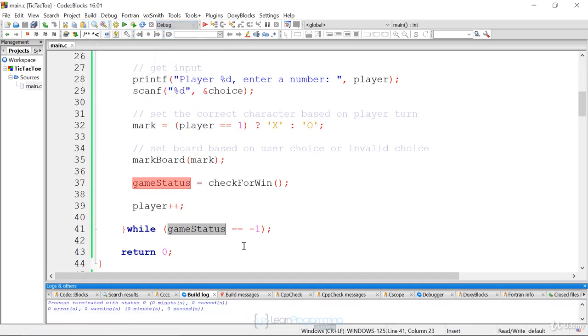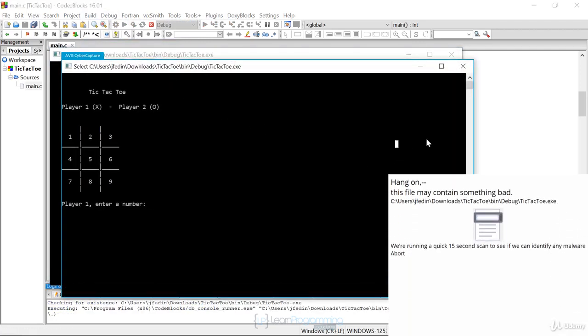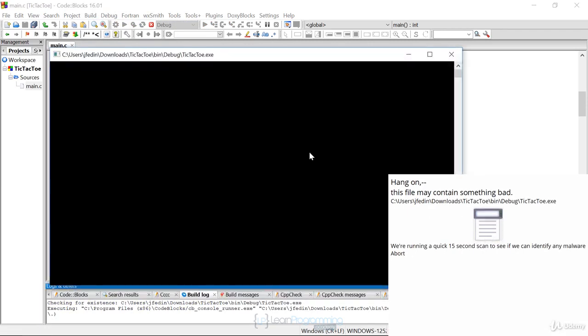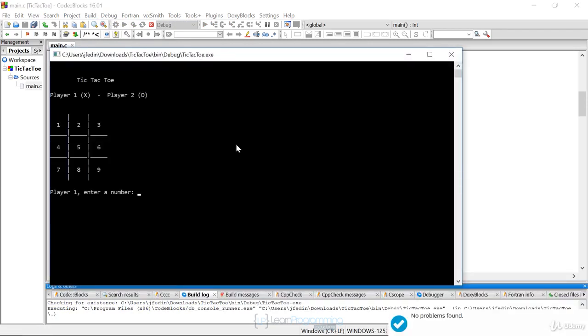Let's build this. Hopefully get no errors, no warnings. We don't, which is nice. Now let's run it, and you're going to see it works just like in our demo. First thing it does is display the screen, and it has our grid, 1, 2, 3, 4, 5, 6, 7, 8, 9, our array. It tells me player 1 to enter something, and I'm going to enter something valid, and it draws it, and it clears the screen. So it looks nice. And now there's an X in 3. Now it's player 2's turn.